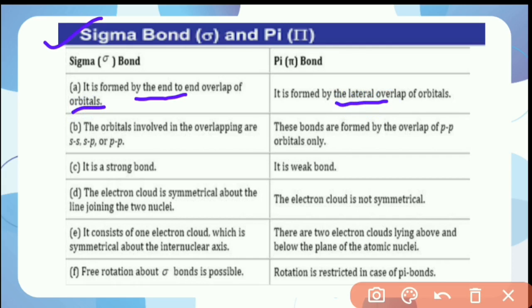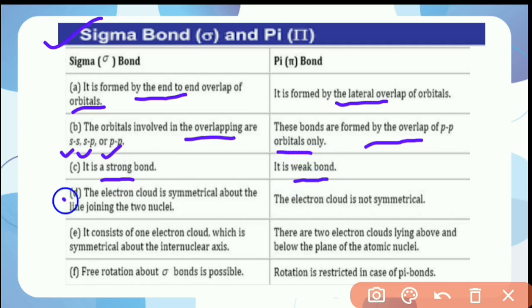Sigma bonds are formed by s-s, s-p and p-p orbital overlapping, and those orbitals form sigma bonds. A pi bond is formed by p-p lateral overlapping only. A sigma bond is a strong bond, and a pi bond is a weak bond.